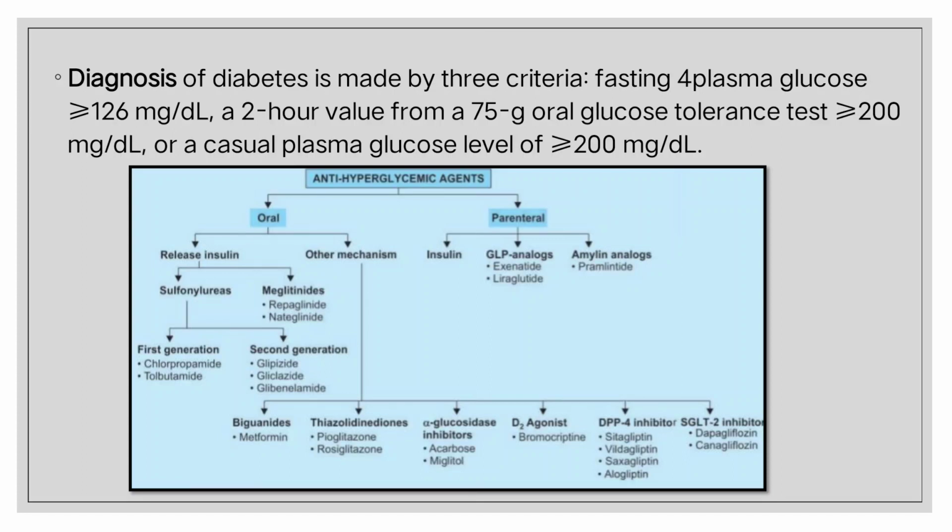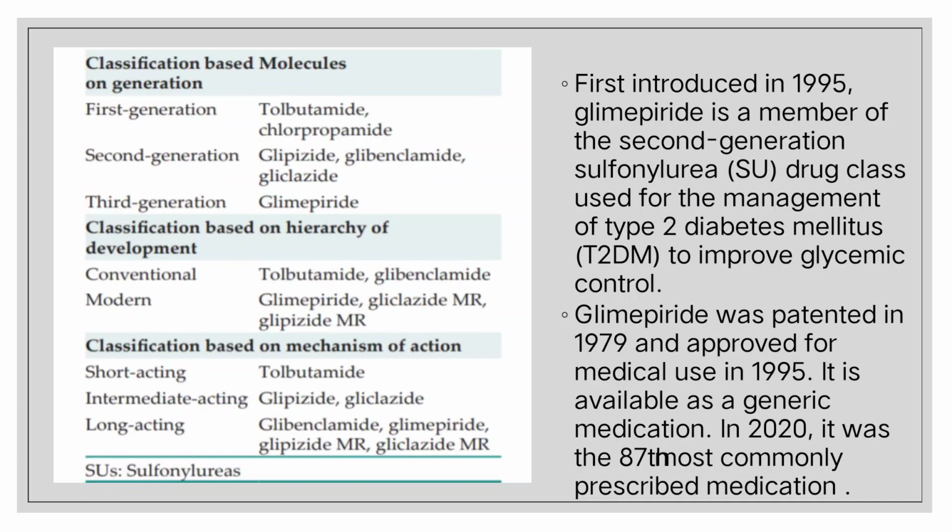The major classification of anti-diabetic drugs is oral and parenteral. Among the oral drugs, we see those that release insulin and those with other mechanisms. Among those that release insulin, we have sulfonylureas and meglitinides. In sulfonylureas we have first generation, second generation and third generation, and the classification is based on generations. Third generation is Glimepiride, and based on its mechanism of action it is long acting.